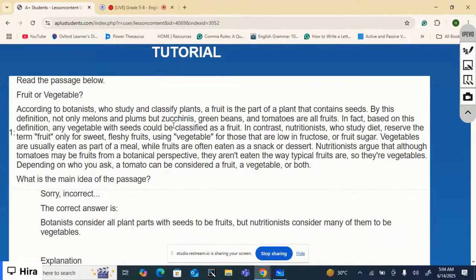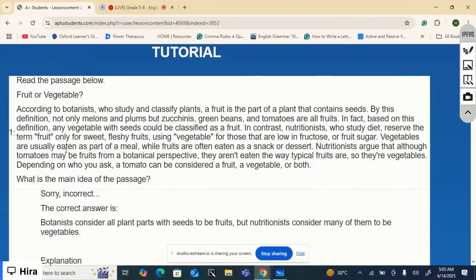In fact, based on this definition, any vegetable with seeds could be classified as a fruit. In contrast, nutritionists who study diet reserve the term fruit only for sweet, fleshy fruits, using vegetable for those that are low in fructose or fruit sugar.